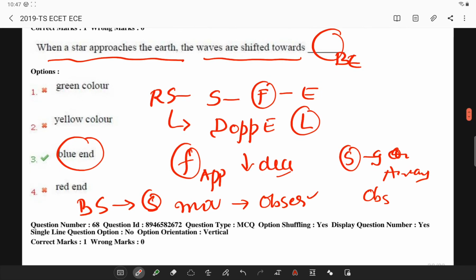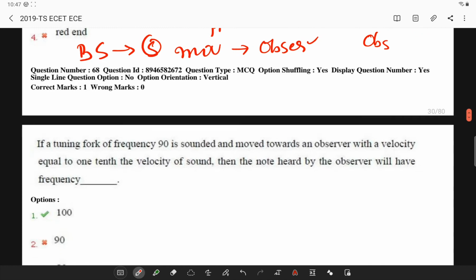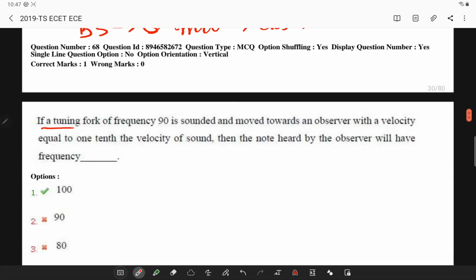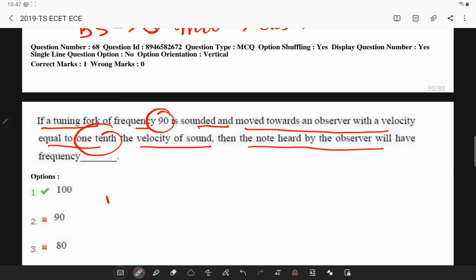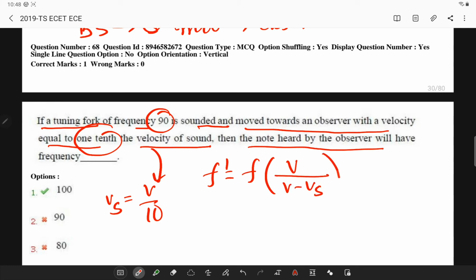So the next: if a tuning fork of frequency 90 is sounded and moved towards an observer with a velocity equal to 1/10 of the velocity of sound, then the note heard will be? We are given Vs is equal to V by 10. We have the formula of apparent frequency, f' is equal to f into V by (V minus Vs).